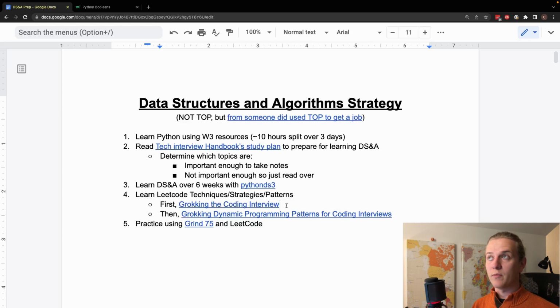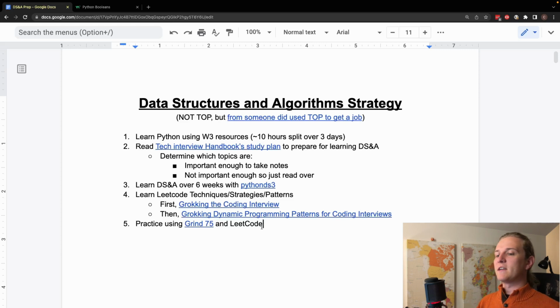So the individual would actually go through a couple examples, and then they would try out some of the harder examples within the courses. And the idea with that is to, again, get an understanding of the potential exposure, the breadth essentially, of the problems that you're going to be trying to solve and practice. And then the last step is to actually just practice as much as you can with Grind 75, a prioritized list of LeetCode problems, and then doing those on LeetCode.